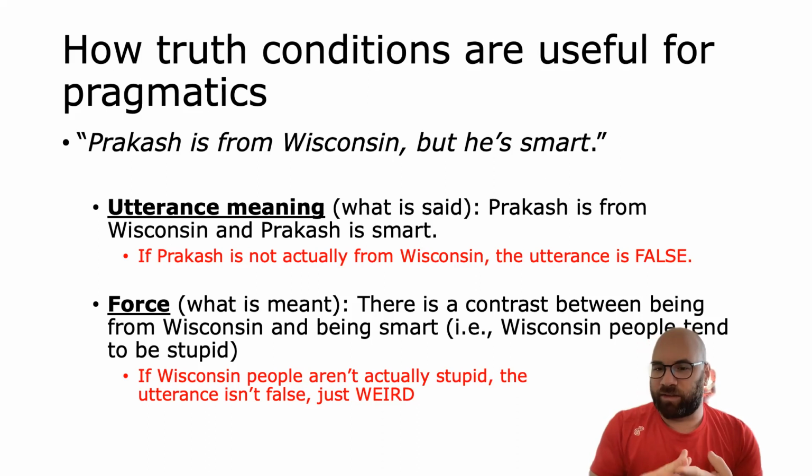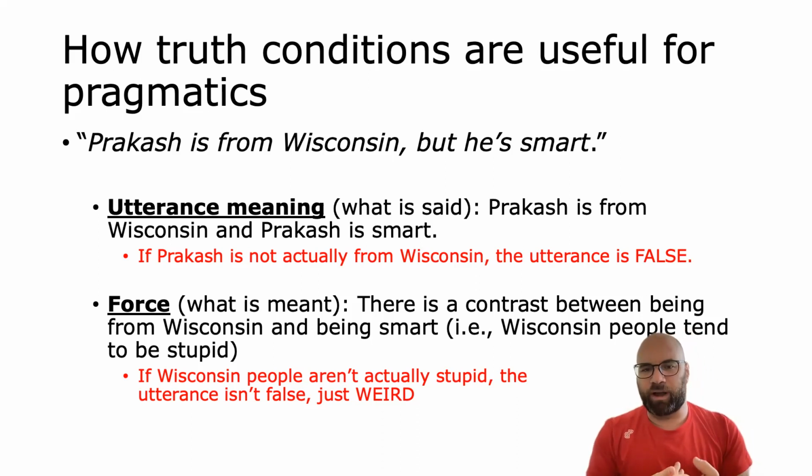So if I say this sentence, and if Prakash is actually not from Wisconsin, what I said is false, right? So this is truth conditional meaning. It will make things true or false. The force, or the what is meant, right? This idea that Wisconsin people are not smart, that's not truth conditional, and it doesn't make the sentence true or false.